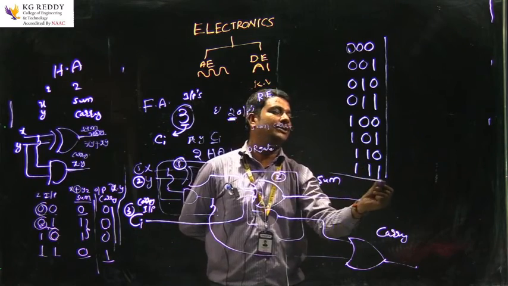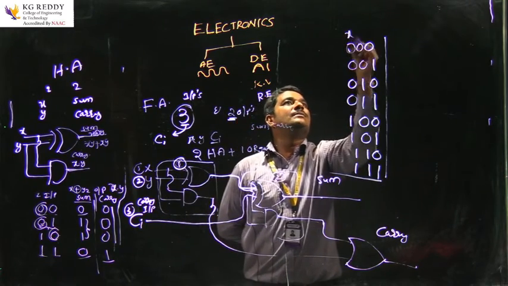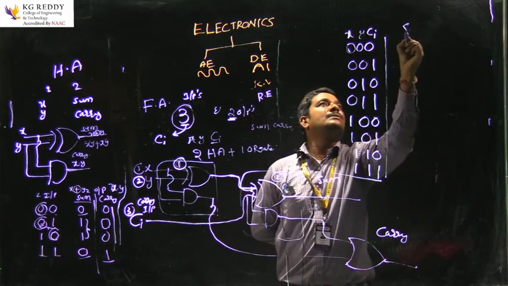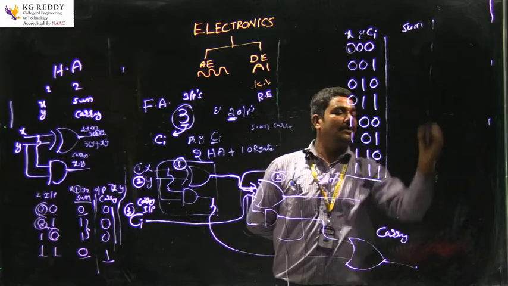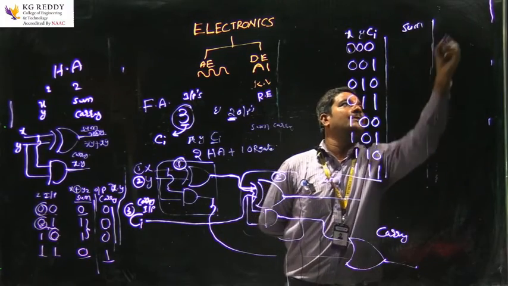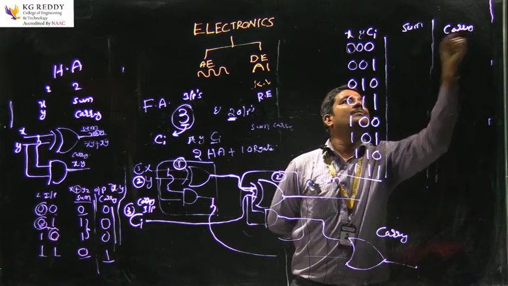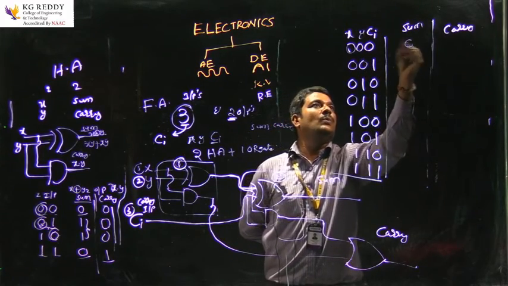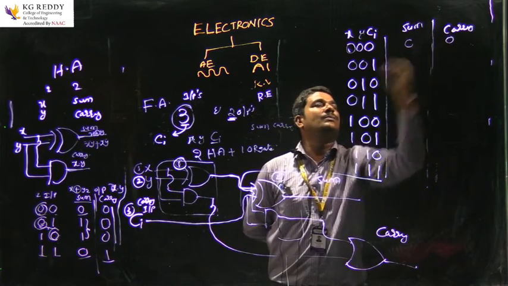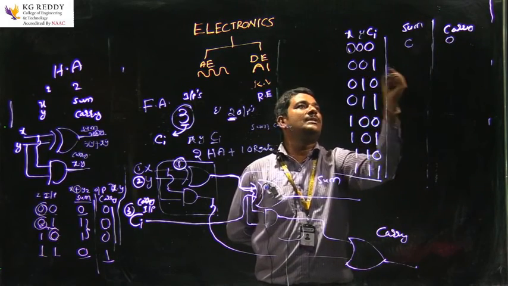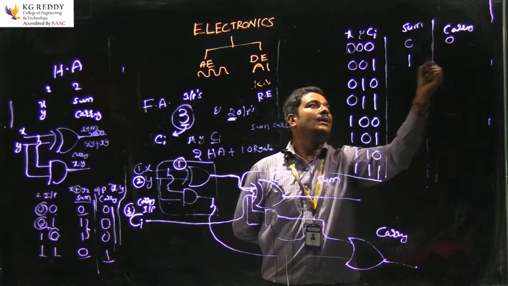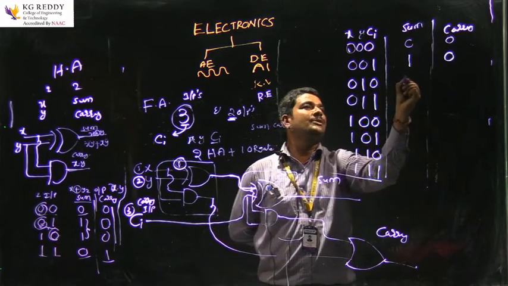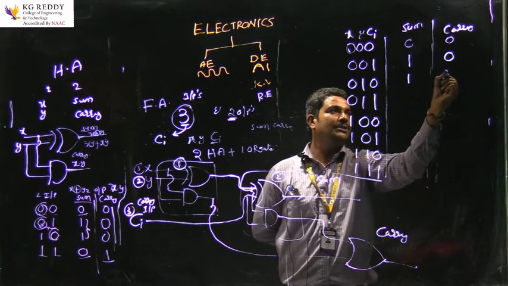Total 8 combinations. X, Y, the third bit is Ci, and the outputs are sum expression and carry expression. Here for 0 0 0, the sum expression is 0 and the carry expression is also 0. Next 0 0 1, the sum is 1, carry is 0. For 0 1 0, the sum is 1, carry is 0.